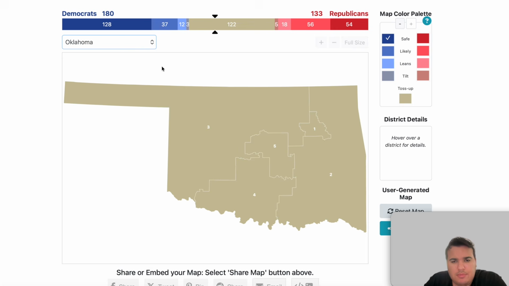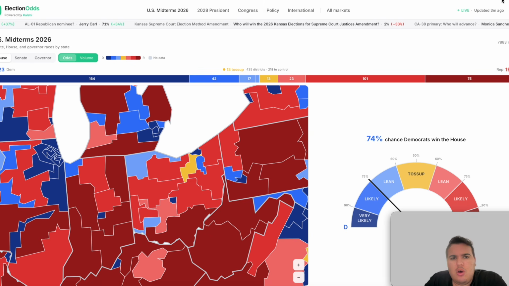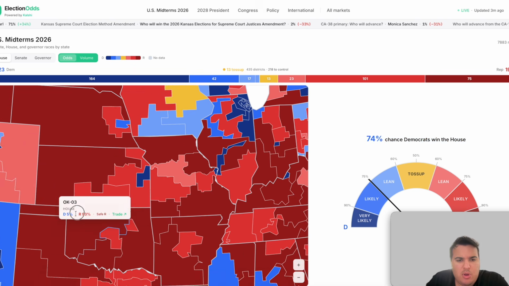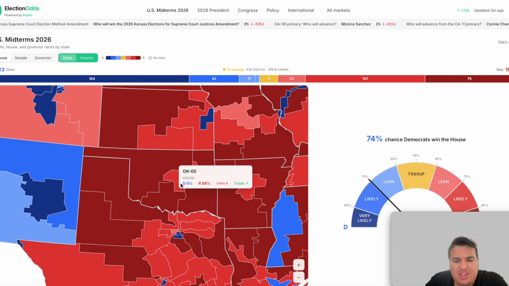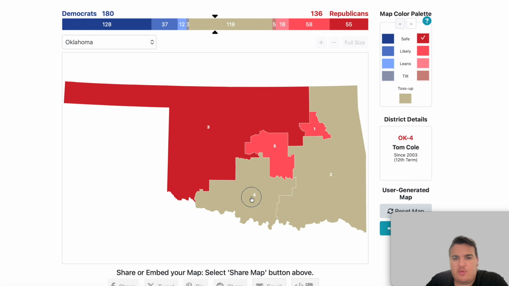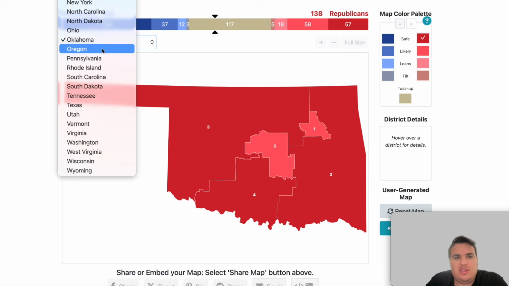So that's interesting. Oklahoma, only a handful of House races here, and most of them are pretty reliably red. 2 likely seats in the 5th and the 1st district are likely R. So the 1st and the 5th go likely. The rest of these go safe. Republicans net a few House seats there.